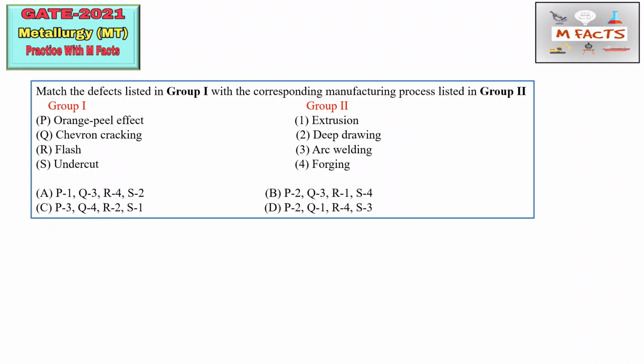So this is basically a new video series, dedicated to matching type of questions. This matching type of question is very important for GATE, and for GATE metallurgy in particular. If we talk about previous year papers of GATE metallurgy, you will get 8 to 10 marks of matching type of questions every year. This 8 to 10 is the average; maybe it will be 12 marks, or maybe 8 marks. So these matching type of questions will boost your GATE score.